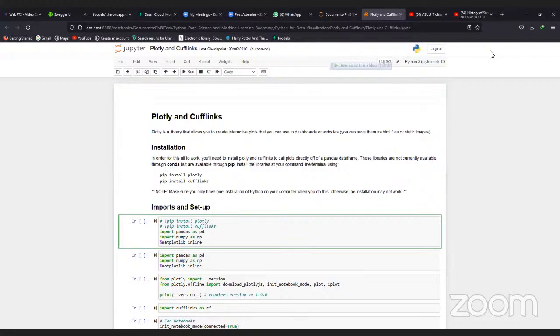Plotly is a library that allows you to create interactive plots, and you can use them in dashboards or websites. You can save them as HTML files and static files. In order for this to work, you need to install Plotly and Cufflinks and the likes. If you want to install something in your notebook, this is how to install it. You put this exclamation mark before the command.